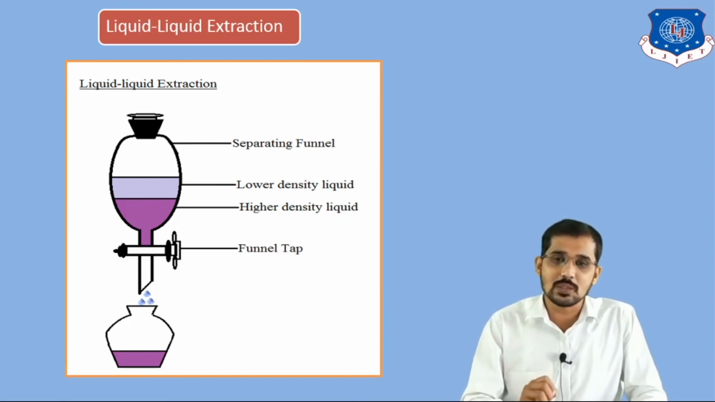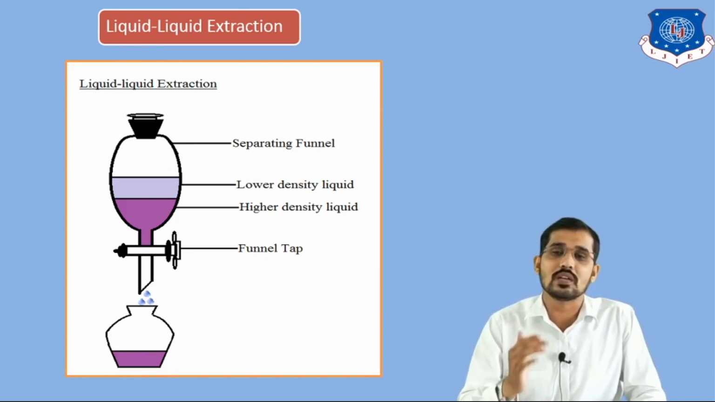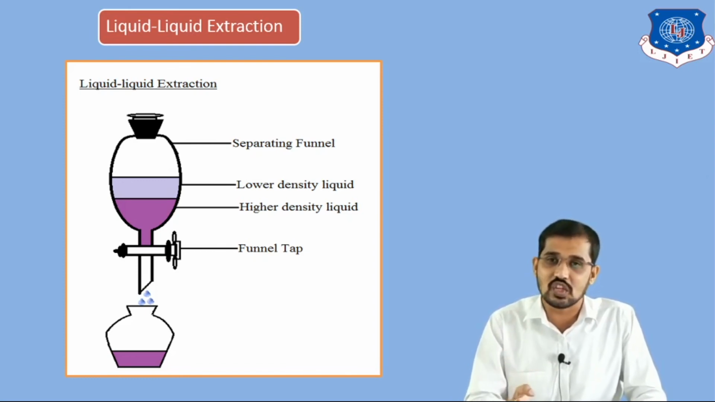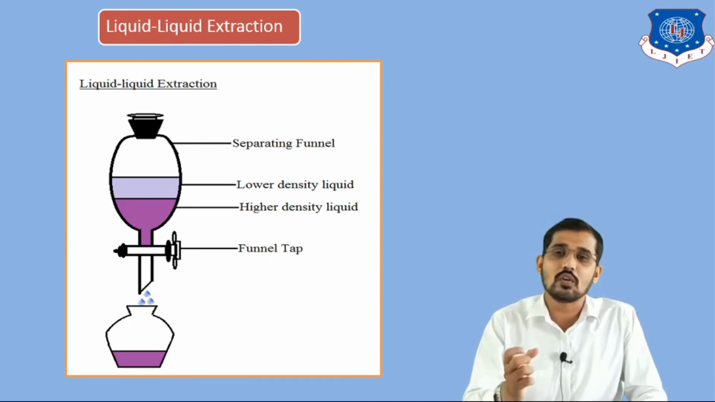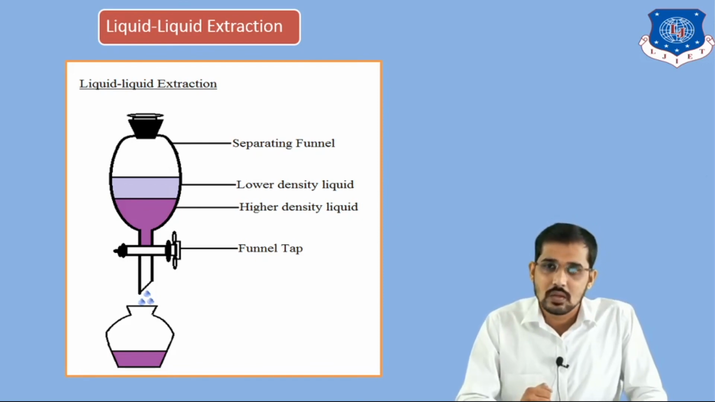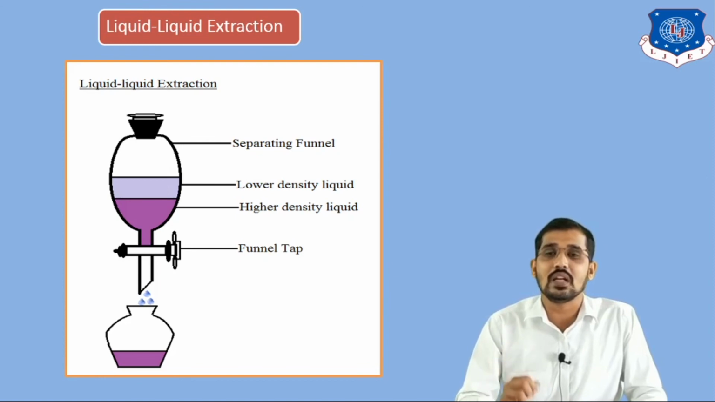You can see in this figure there is a separating funnel and two liquid components are present. Those are separated on the basis of density. The high density component we withdraw from the bottom section, and we separate the lower density component from the upper section. So this is about liquid extraction.